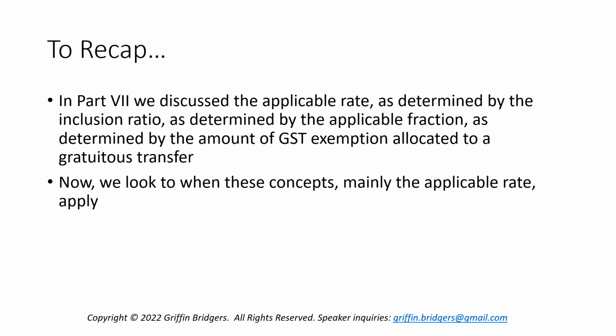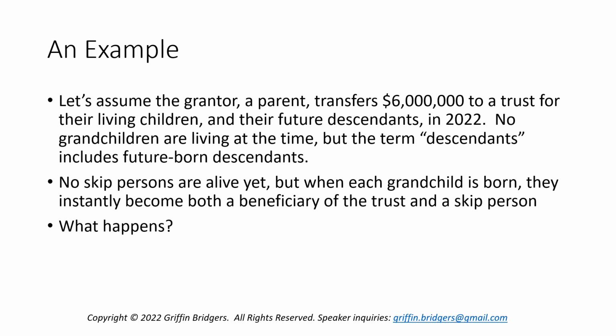Now, we're going to look at when the end result of this concept, mainly the applicable rate, applies to generation skipping transfers. So we have our same example as we looked at in Part 7, where we're going to assume that the grantor, a parent, transfers $6 million to an irrevocable trust for their living children and their future descendants in 2022, just to put a timeline on it.